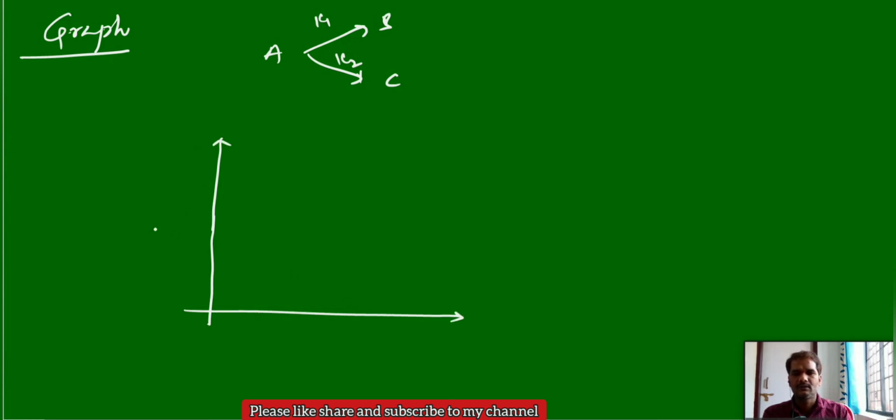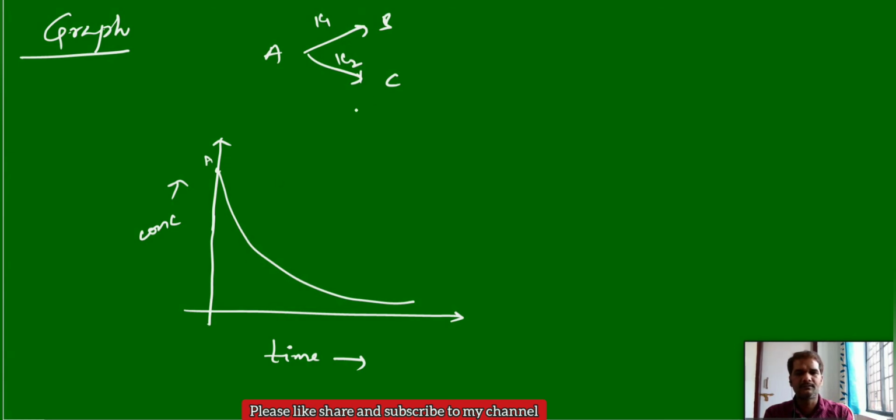Here concentration is on the y axis and time is on the x axis. Initially the concentration of A is more, somewhere here. As time increases, the concentration of A decreases. Since it is a first order reaction, you can say exponential decay. And the concentrations of B and C will increase.